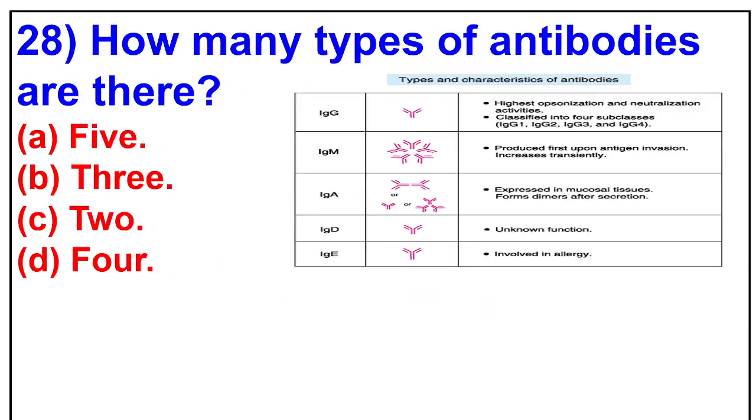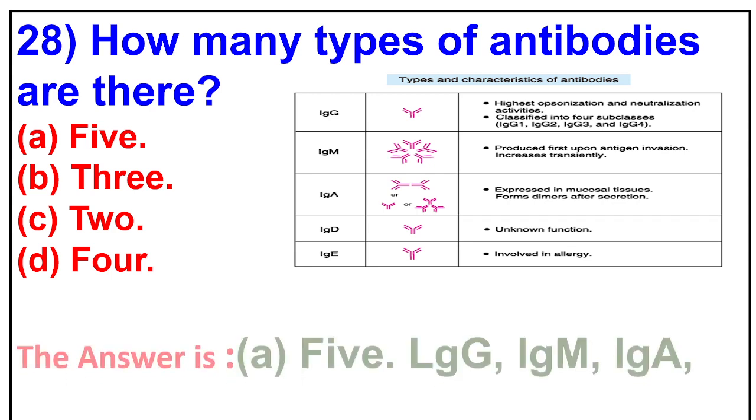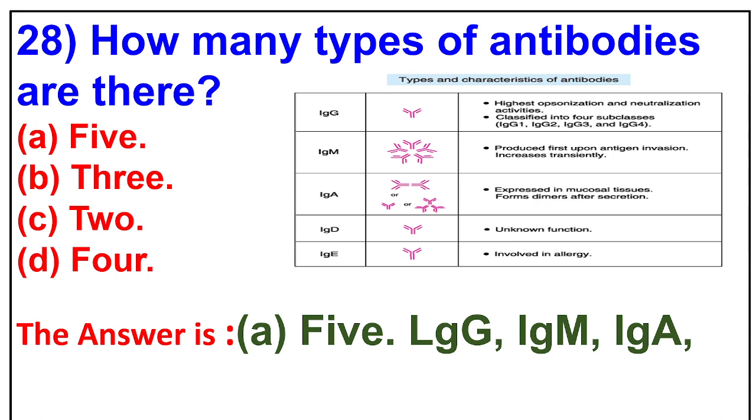28. How many types of antibodies are there? 5, 3, 2, 4. The answer is 5: IgG, IgM, IgA, IgD, IgE.